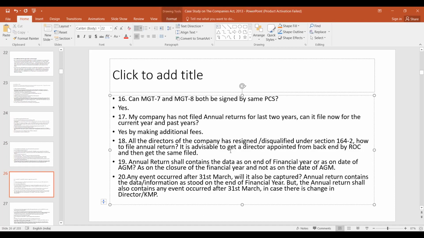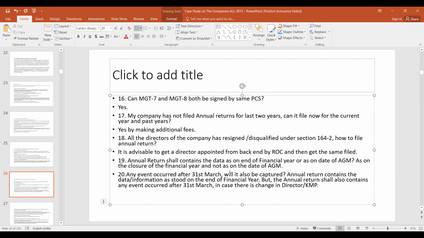And all the directors of the company have resigned or been disqualified under section 164. Then how to file the annual return? It is advisable to get a director appointed from the backend by ROC and then get the same filed.